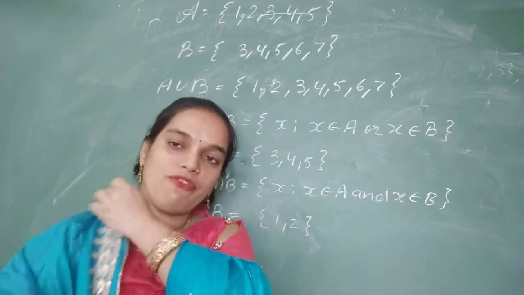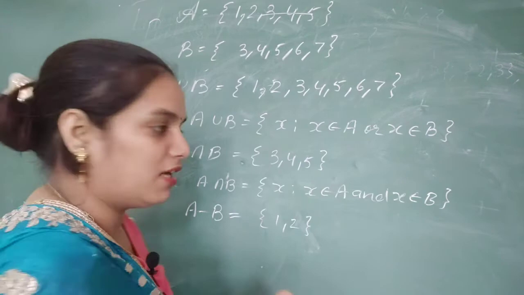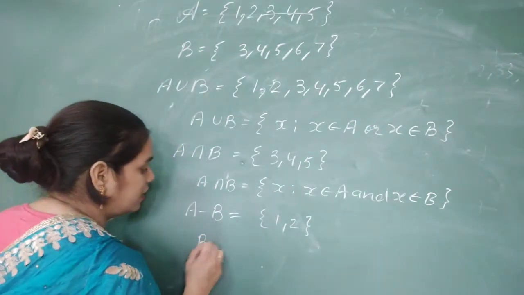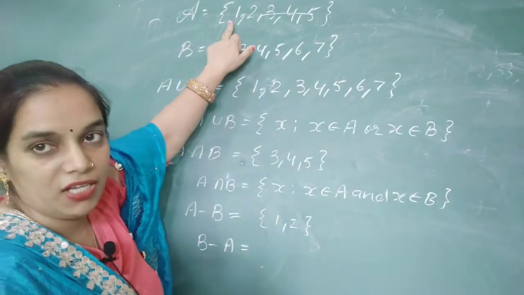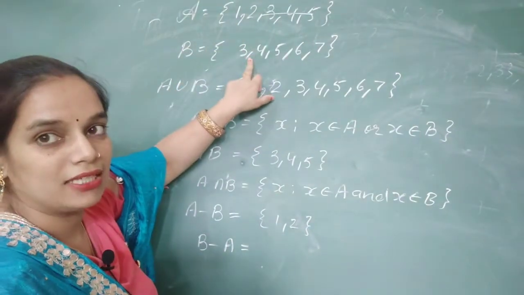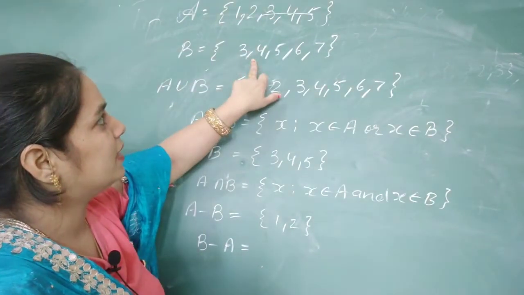Now if we have to find the value of B minus A, then we will remove the values of A which lie in the set B, the elements of set A which lie in the set B.